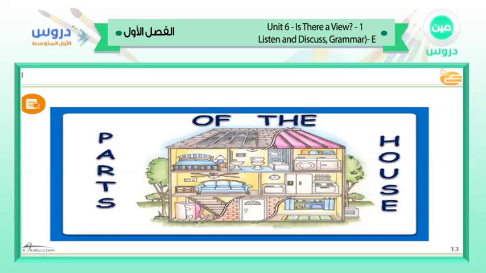Let's move to this slide. This slide talks about parts of the houses. As you know, gentlemen, many families have houses like that. We have the ground floor and the first floor, or we call it the upstairs. We have bathrooms here, bedrooms here, sofa here, living rooms here, kitchen here, and also laundry here. Here we have the stairs, and many trees here. Many families around the world like houses like that. Do you have houses like that, gentlemen and girls? If you have houses like that, can you describe them to us?